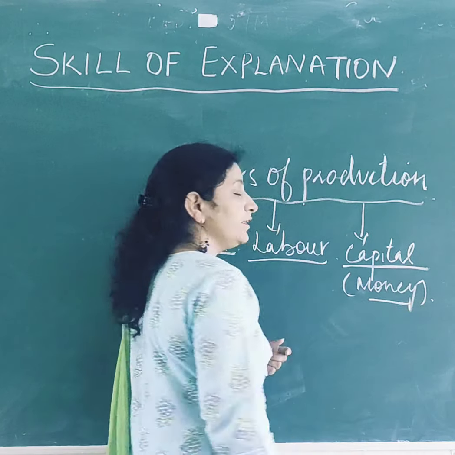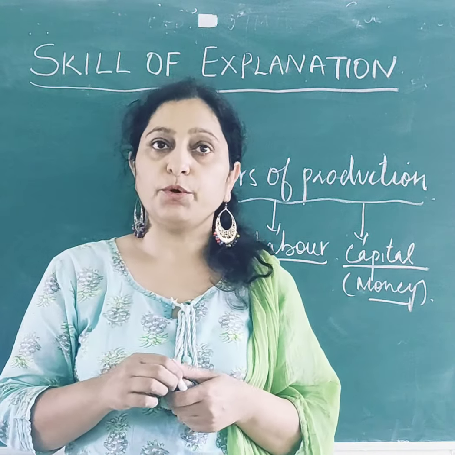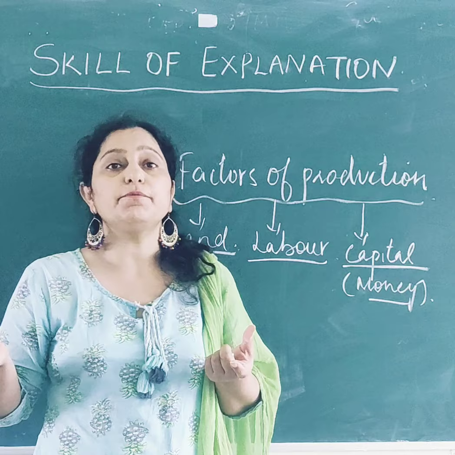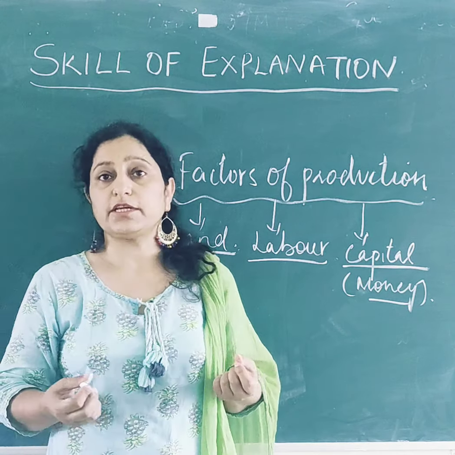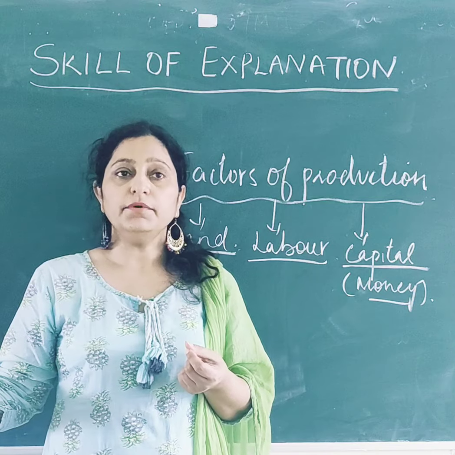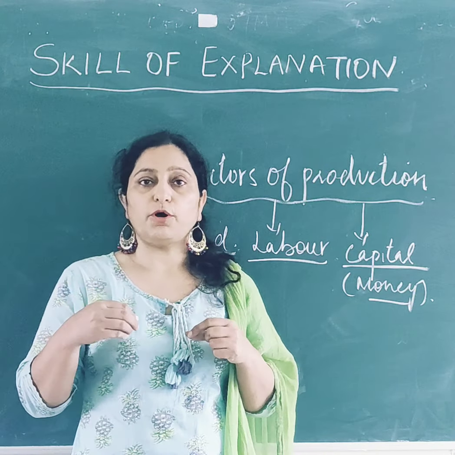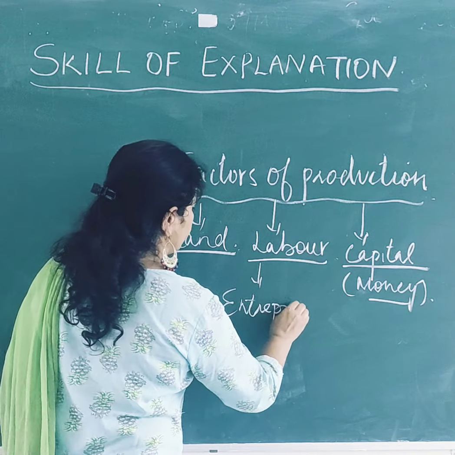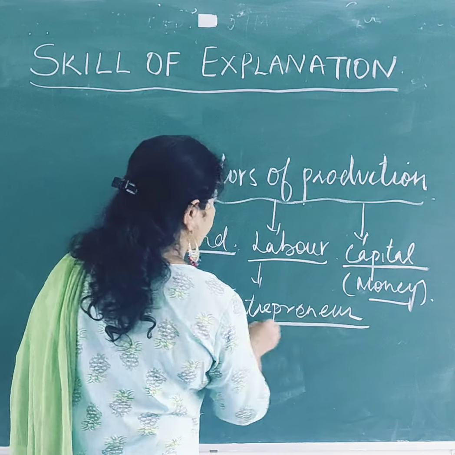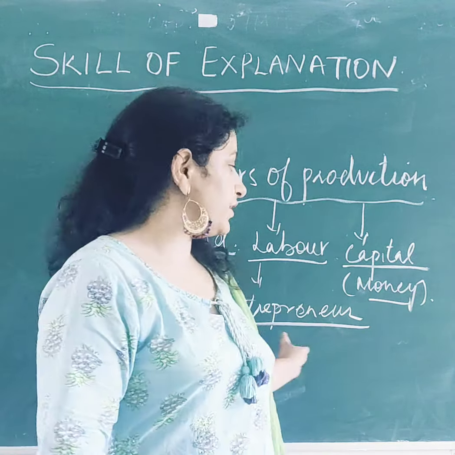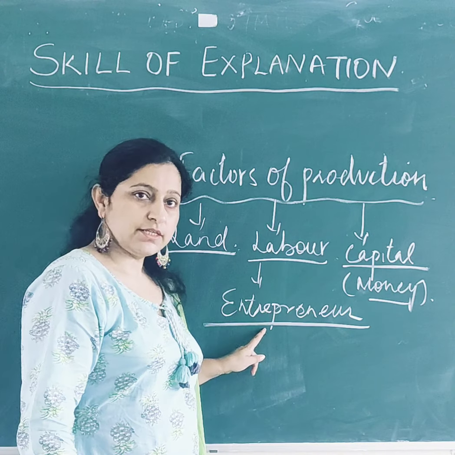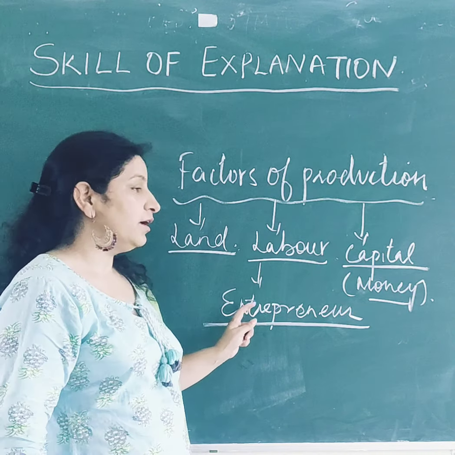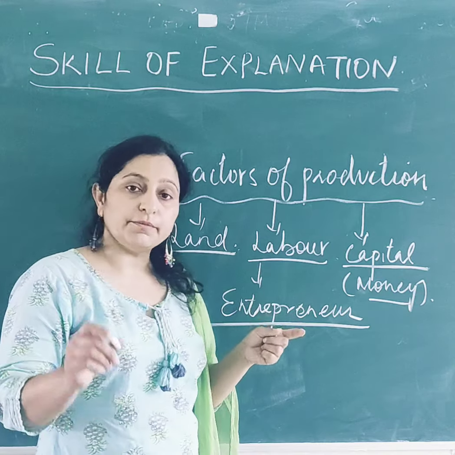Either the owner of the shop has his own money or they borrow from the bank, but obviously they need to have some money for any production process, whether the farmer is growing the vegetables or growing the wheat crop in the farm, so they need money to input some raw material in it. Then the fourth factor of production is entrepreneur. Entrepreneur is the owner of the business, owner of the production process, where production is going on. The owner of that particular land or particular farm is the entrepreneur.